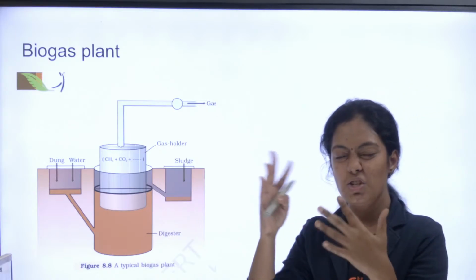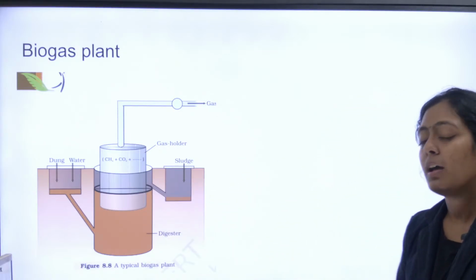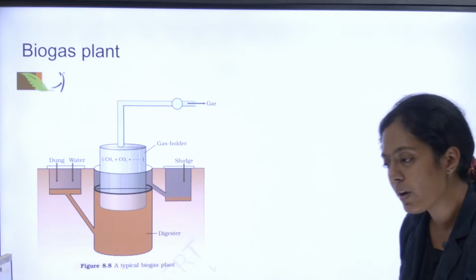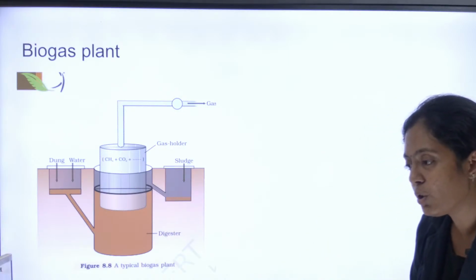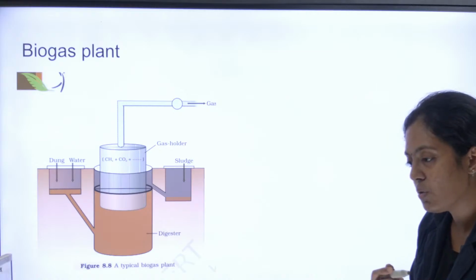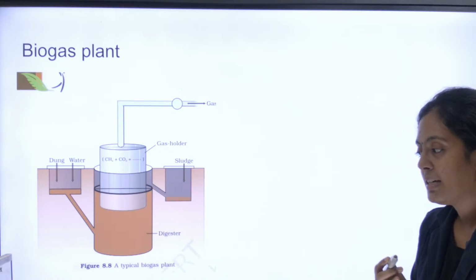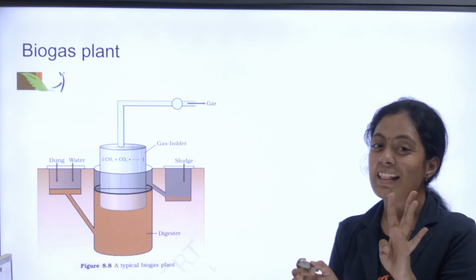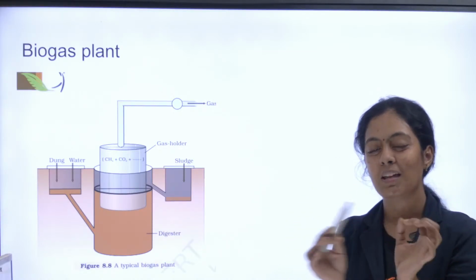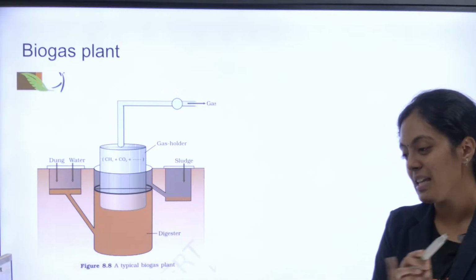Okay, now we have moved on to microbes in human welfare. In microbes in human welfare, you have biogas plant. So what is biogas? Ma'am, in biology for a 2 mark differentiation question, how many points should we write? 4 to 5 points. If you write correctly and all points are sure, 4 points are enough. If you have made a mistake in some point, write 5 points to be on a safer side.